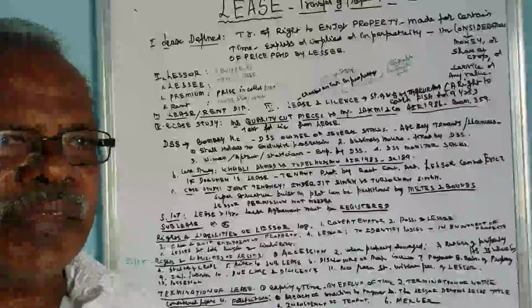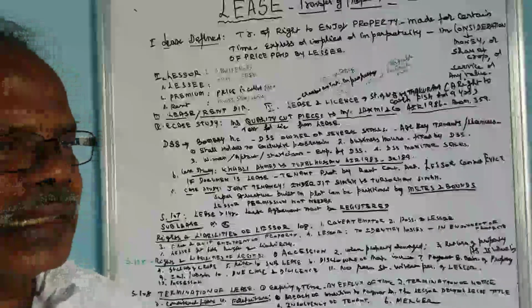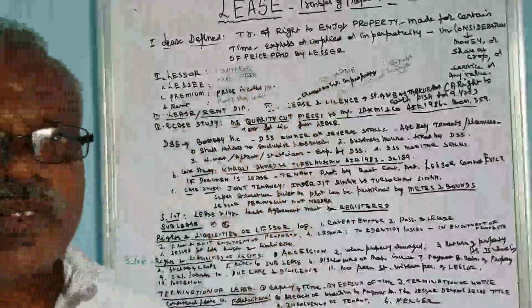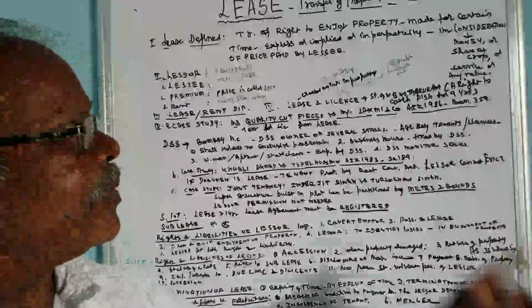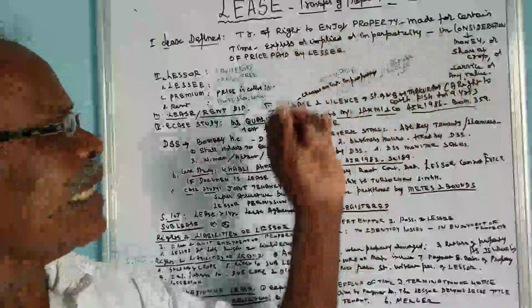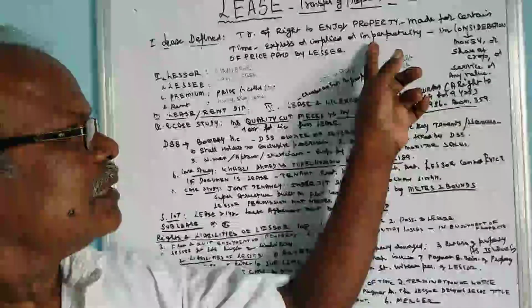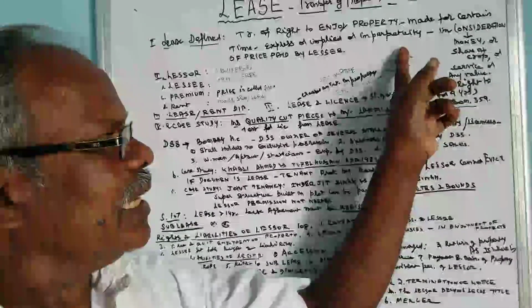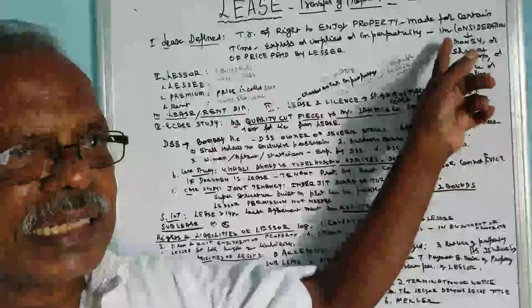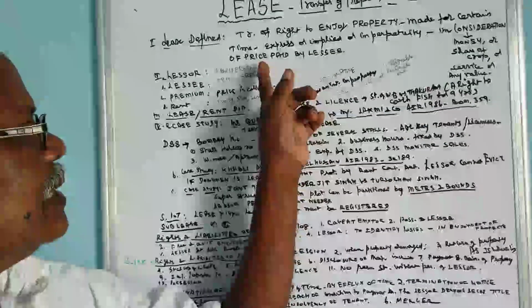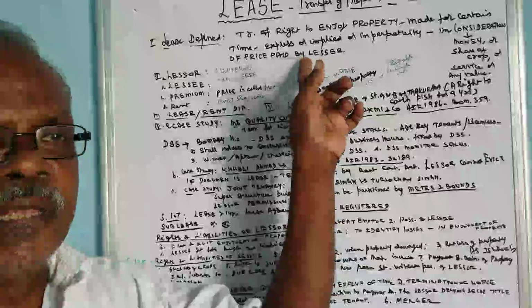The lease is defined as the transfer of the right to enjoy the property, made for a certain time, express or implied, or in perpetuity, for a consideration or a price paid by the lessee.